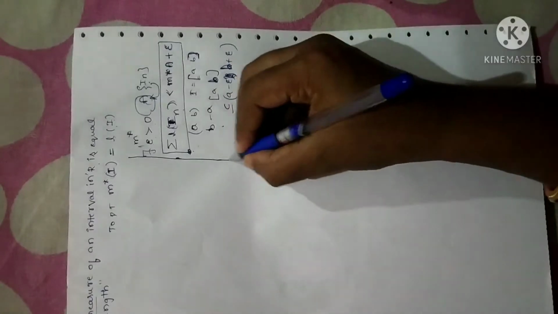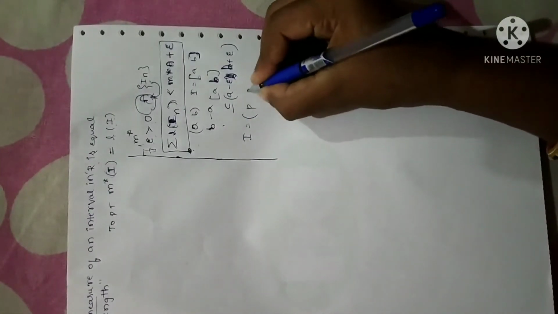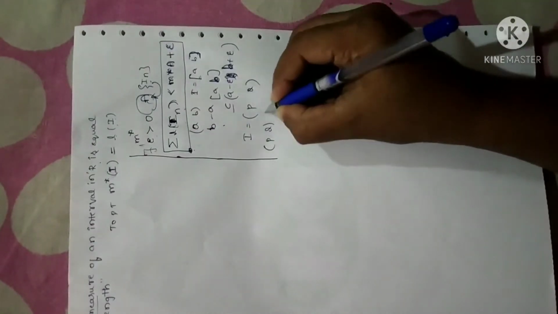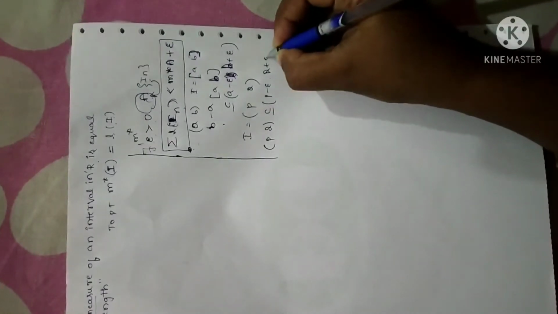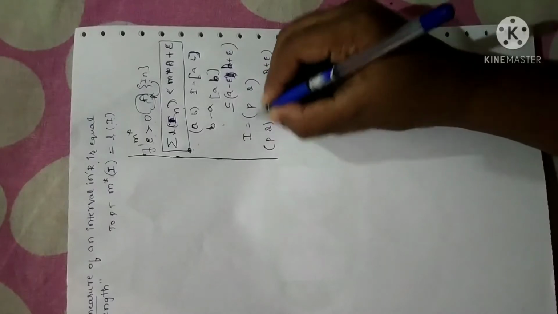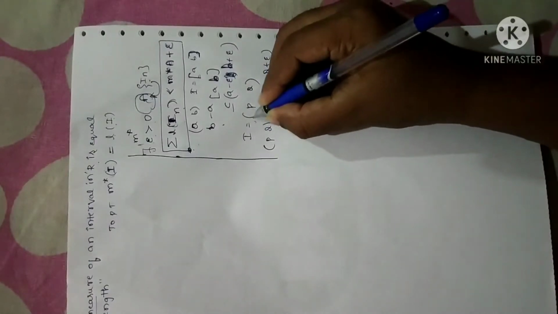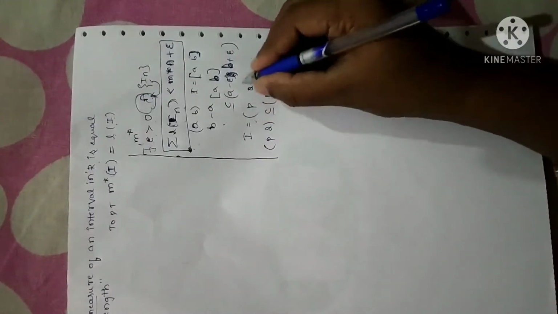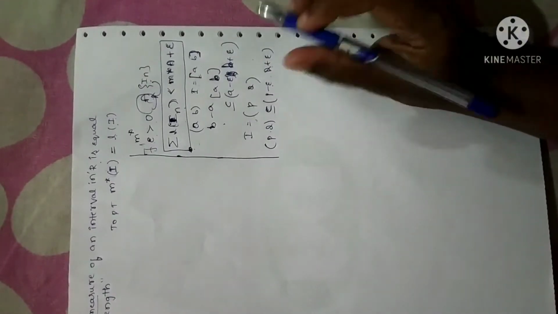I'll give you one more example. Just listen to me. Suppose I have an interval, I say PQ. Fine. In general, then I can write this PQ is always a subset of P minus epsilon and Q plus epsilon. So epsilon is a very small quantity, the value behind P and the value next to Q. So that is why we can write any open interval is a subset of P minus epsilon and Q plus epsilon. Fine, you just remember this basic concept to prove this theorem.